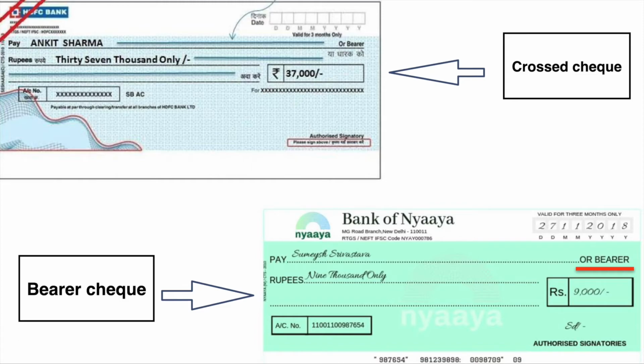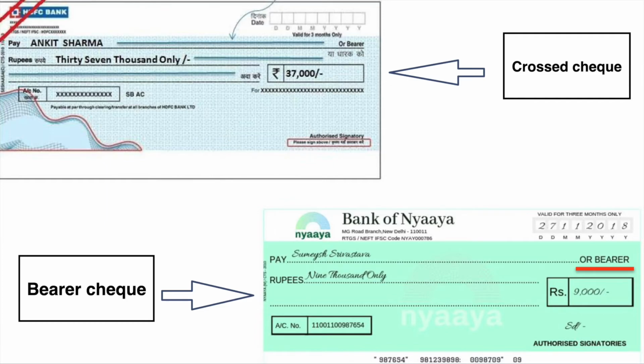So that thief or robber, whoever has taken the check, can go to his respective bank and directly take 9,000 rupees. The banker has no right to question, are you Srivastav or are you not Srivastav? Who are you? The bank cannot question. Clear? That is the meaning of bearer check. Whoever bears it, they can encash it.